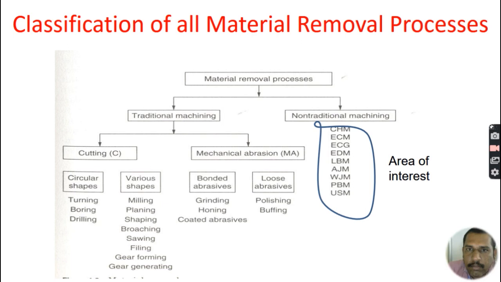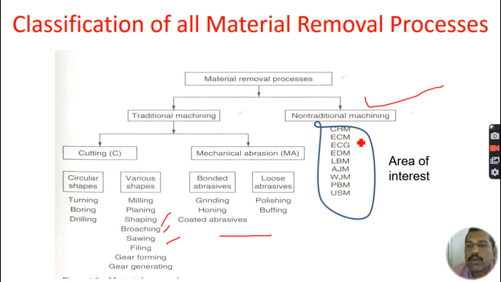Classification of the metal removal process, that is, machining process. The metal removal process has traditional machining process as well as non-traditional machining process. We know what the traditional machining processes are. In the traditional machining process, we have the conventional lathe, milling machine, planing machine, shaping machine, slotting machine, filing machine, gear hobbing machine, gear generating machines, and also some grinding machines, grinding operations. So our topic is the non-conventional machining process.